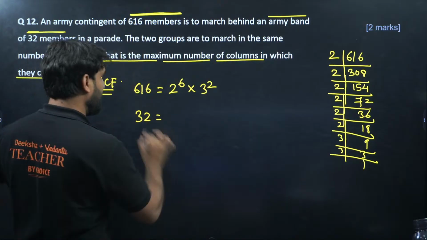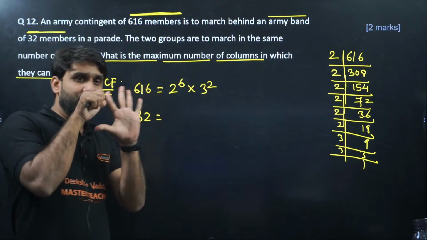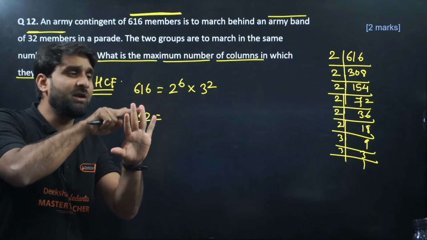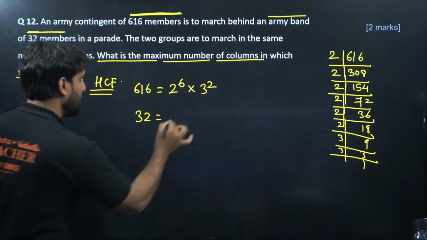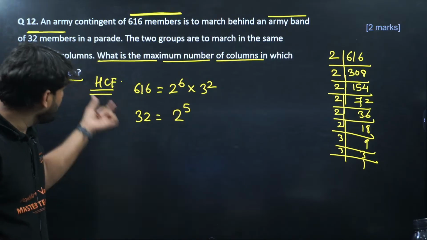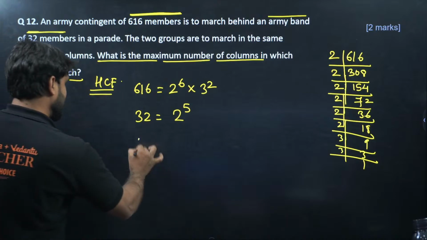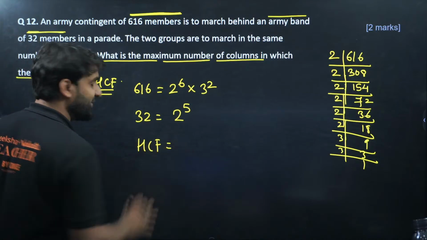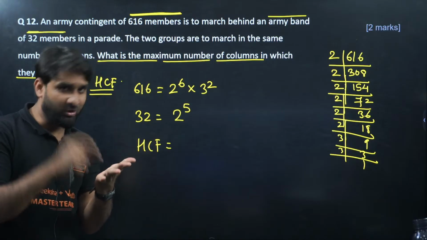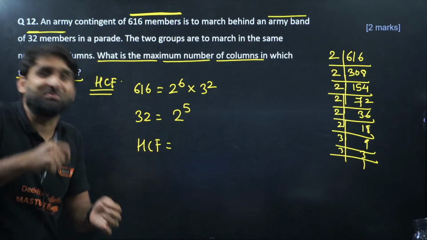And 32 can be written as 2 into 2 into 2 into 2 into 2. 2 2 ja 4, 4 2 ja 8, 8 2 ja 16, 16 2 ja 32. So this will be 2 to power 5. And what are we looking for? We are looking for HCF. So HCF will be, I hope you know HCF. HCF means what? The product of common factors, but with the smallest power.